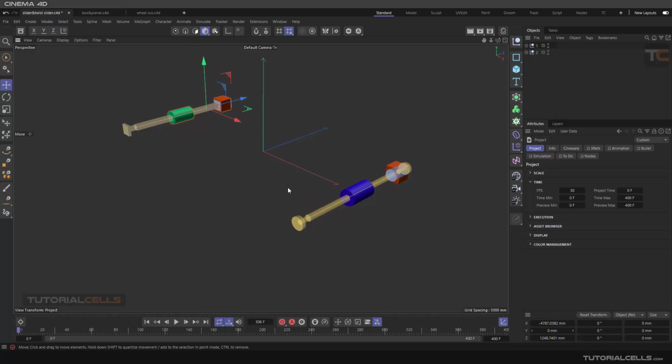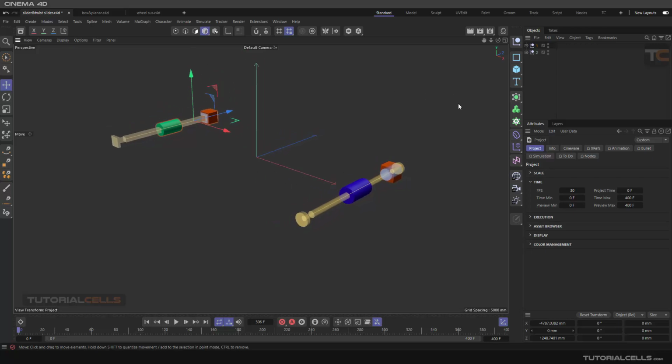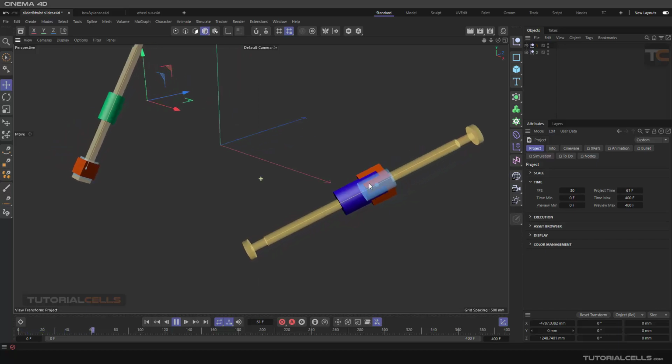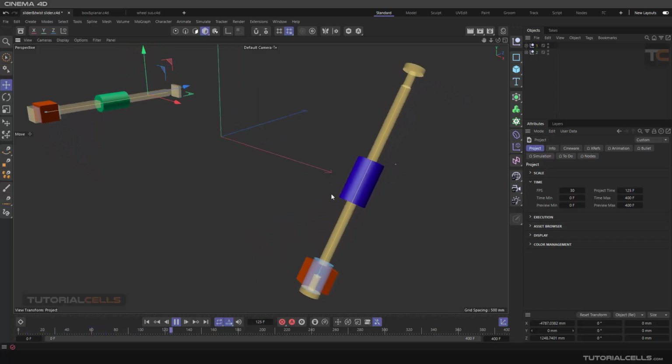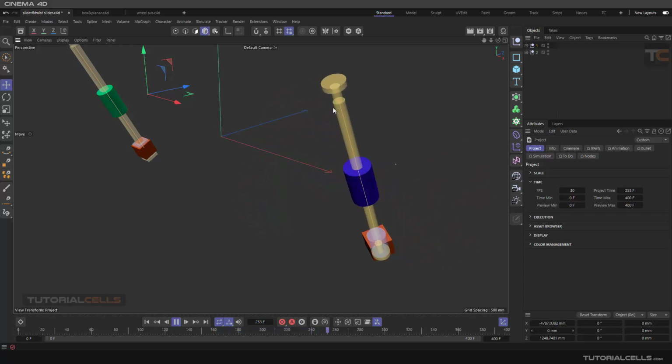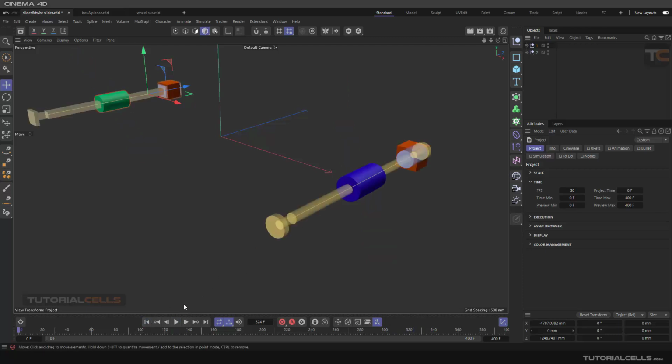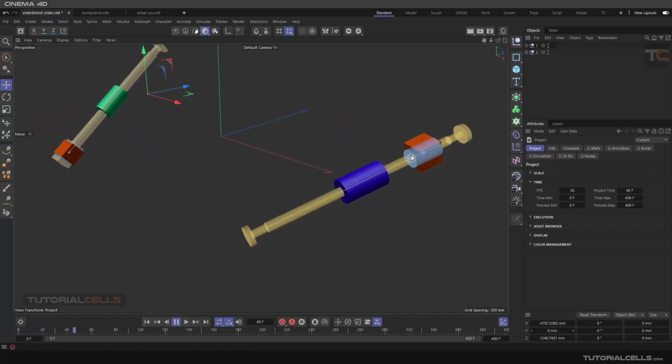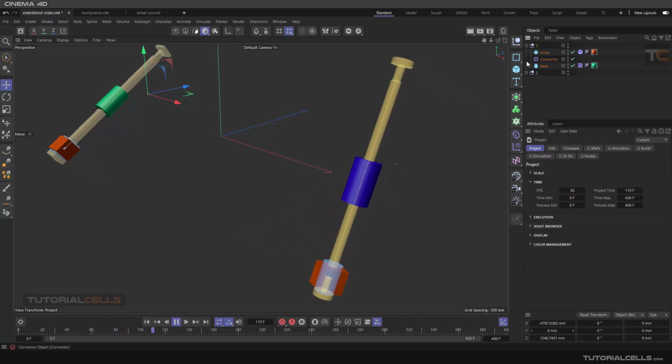Another interesting connector type is a slider. Look at this. This is slider number 1. As you can see, this object slides along this bar. This is a slider. This is in scene 1 and scene 2.